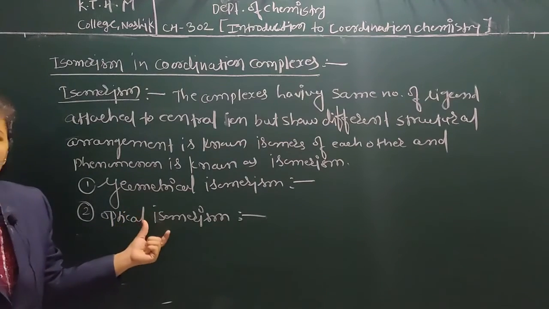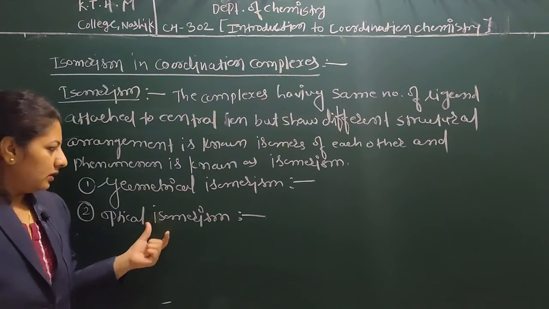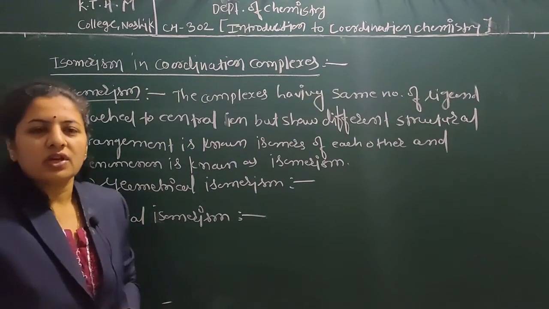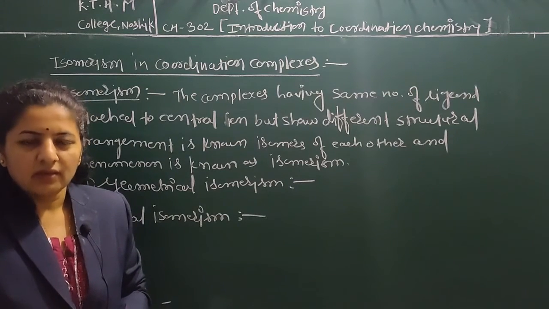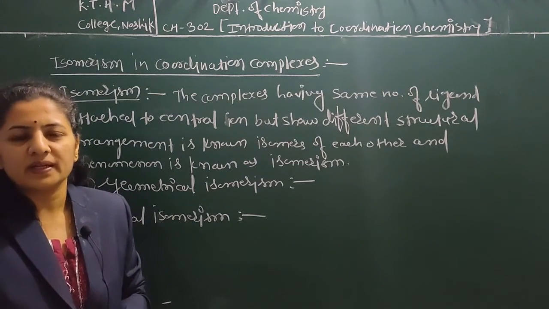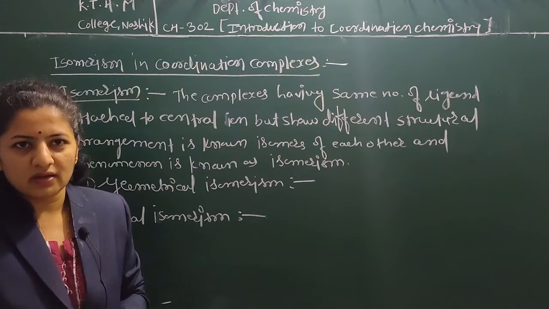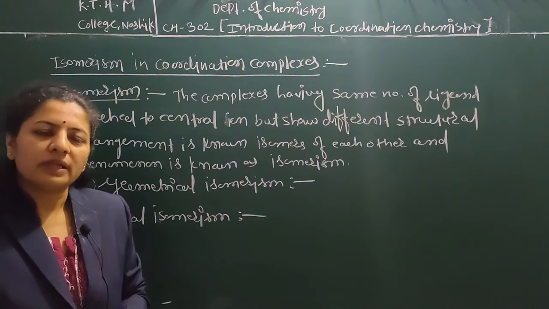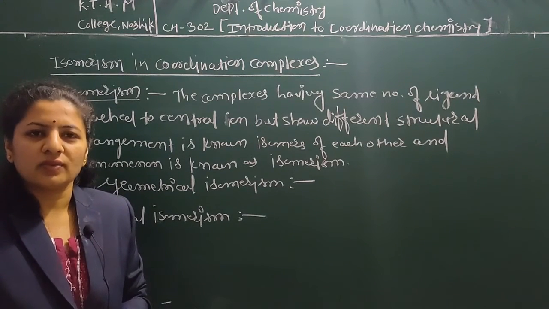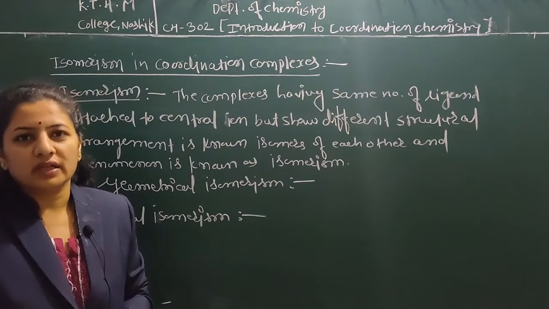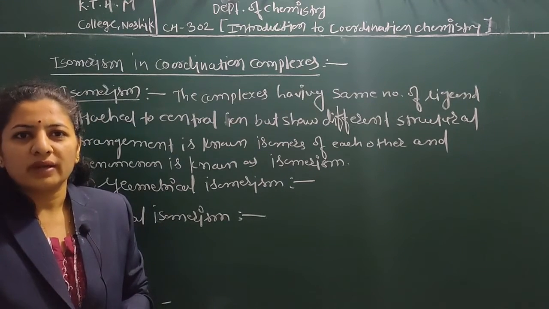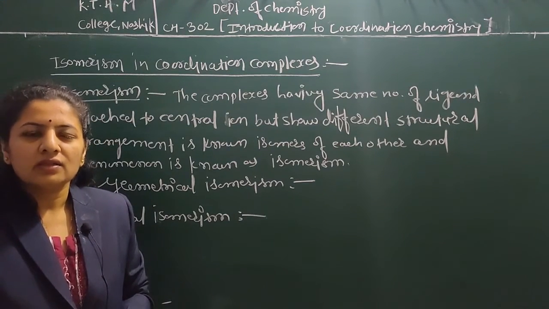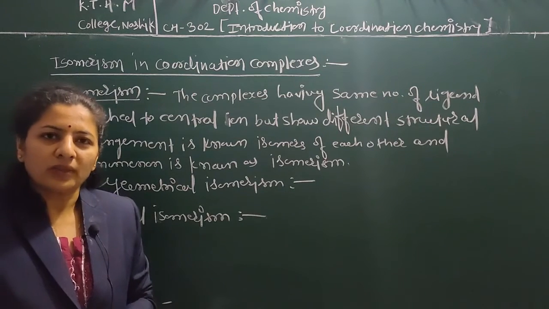In geometrical isomerism, the isomers have the same number of ligands but show different structural arrangement. Optical isomers are those which have the ability to rotate plane polarized light.